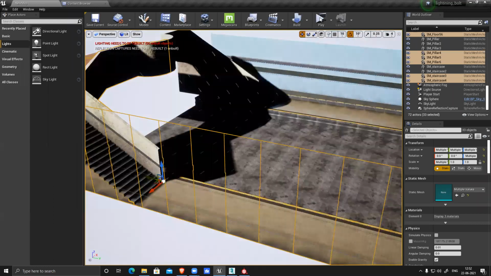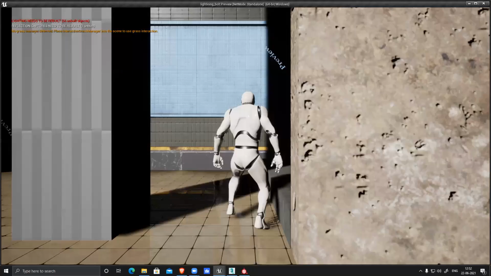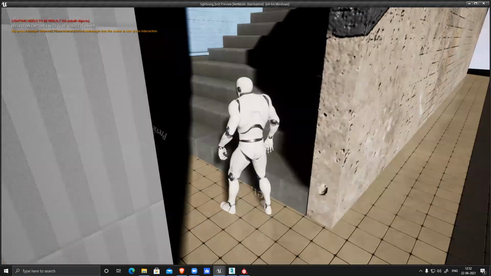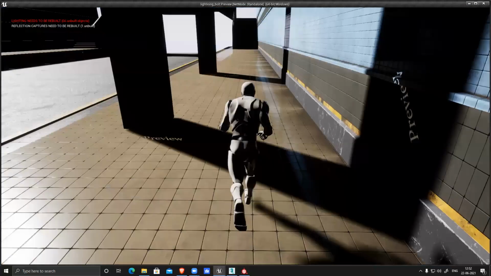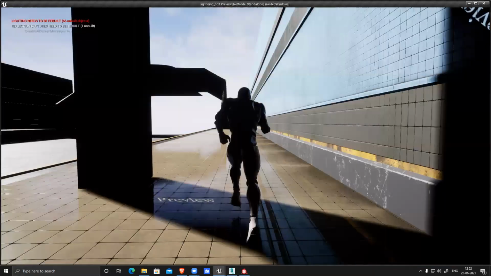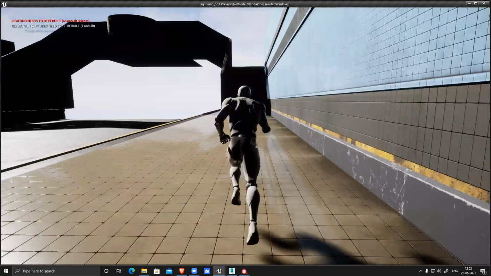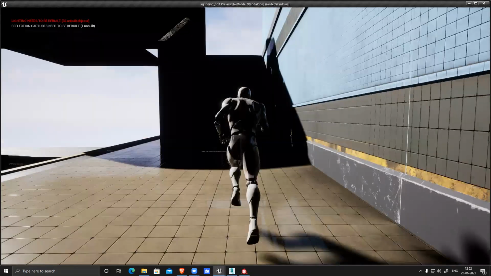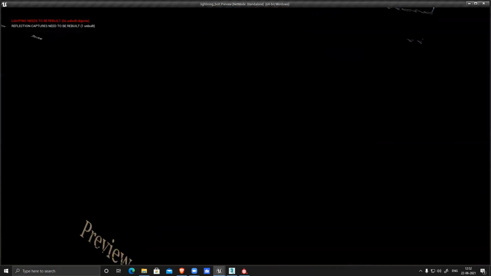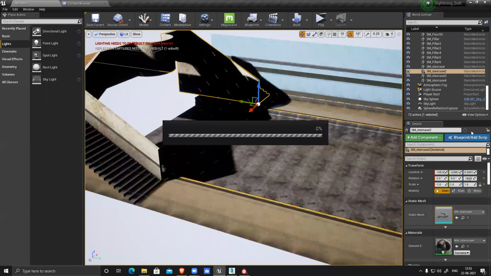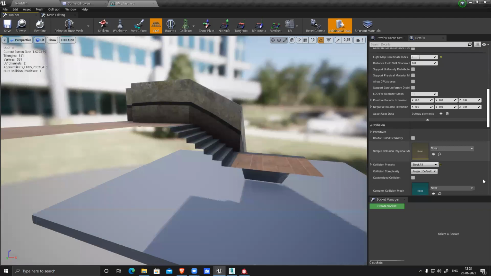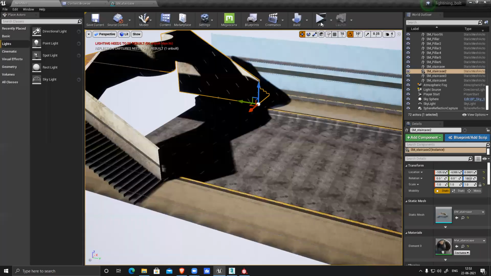I'll save it. And if I click play, you can see the nice reflection. I can see the staircase. See, the entire thing is visible nicely. Okay, I cannot walk through this thing because I haven't created a collision for this. Double click, open the model, scroll down to collision. Change the complex collision to simple collision. That's it. Save it. Play it again.